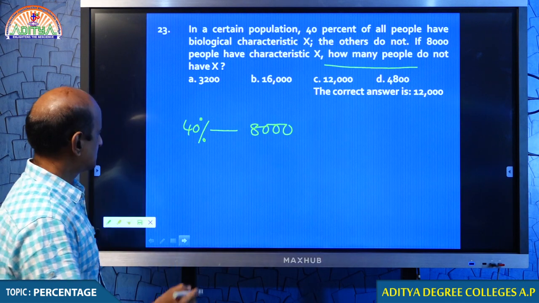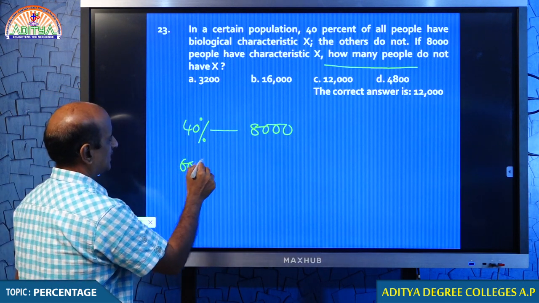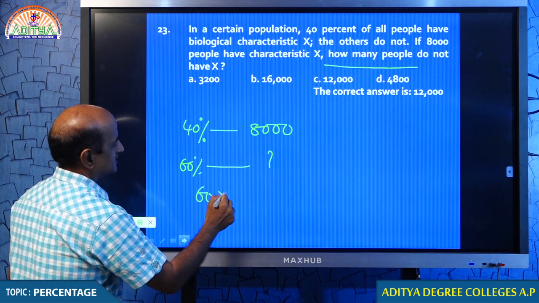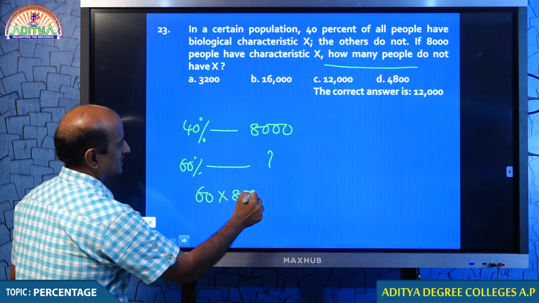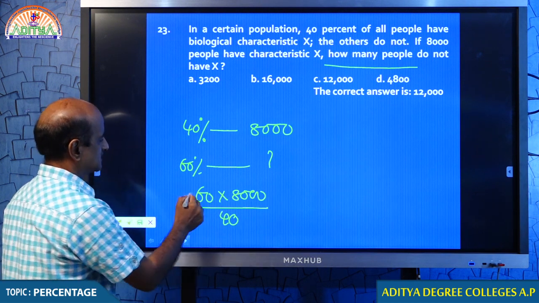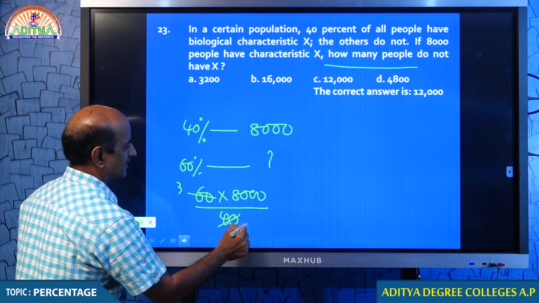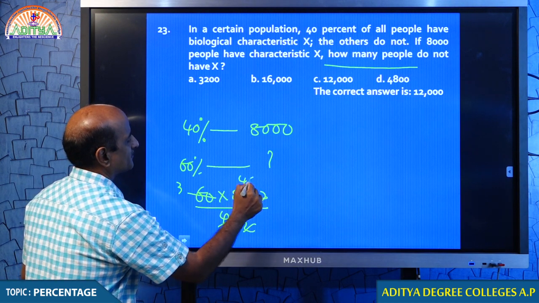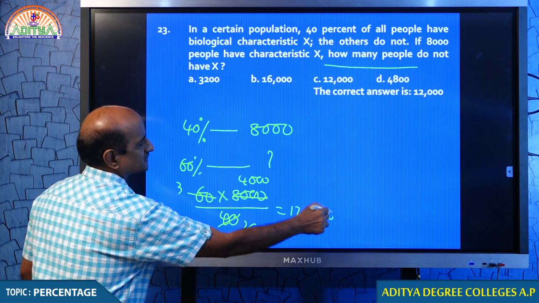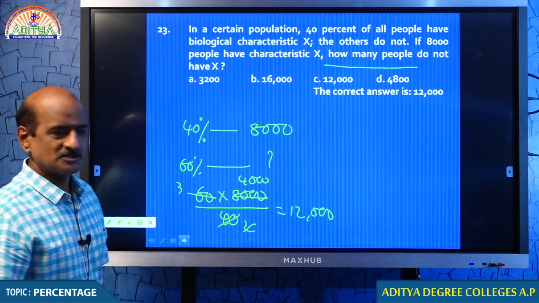Do not have in the sense, I think you must be calculating 60% is how much? 60 into 8,000 divided by 40. There your answer is 12,000. Therefore, your answer is, come on students, 12,000. Get it?